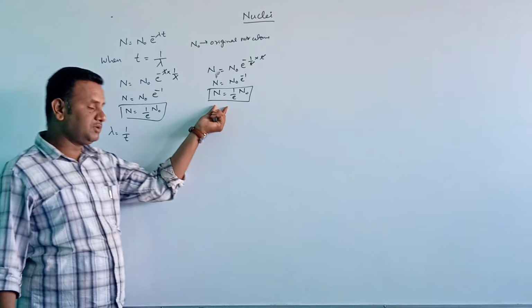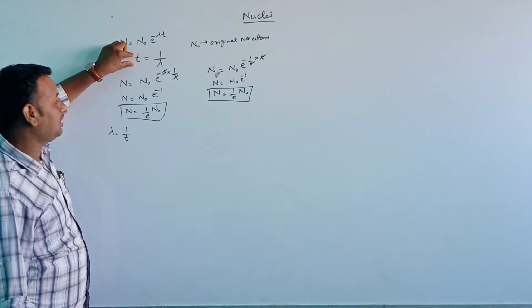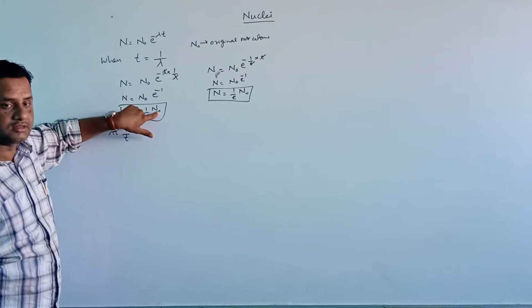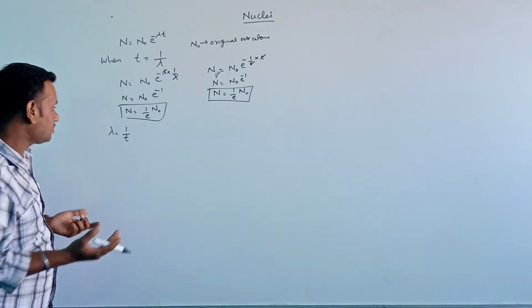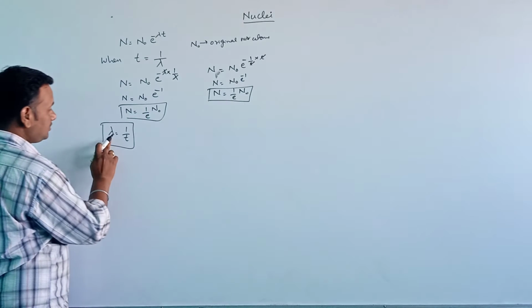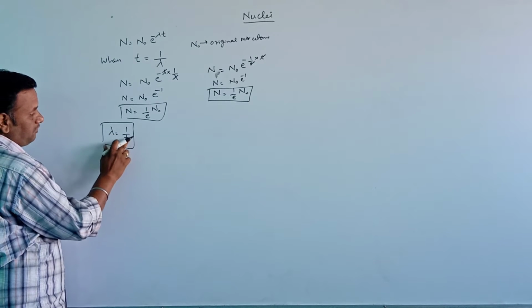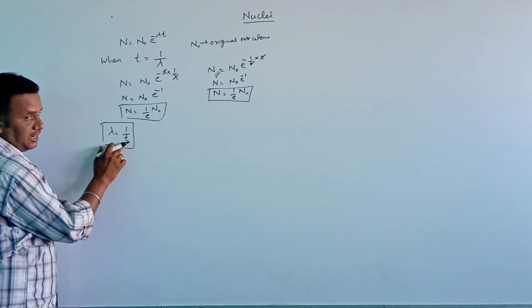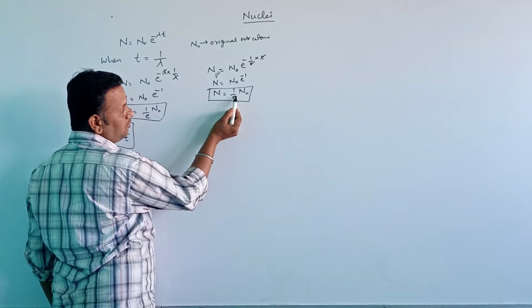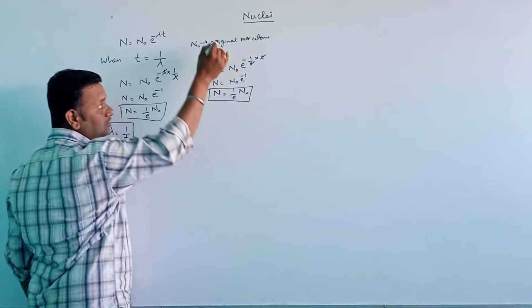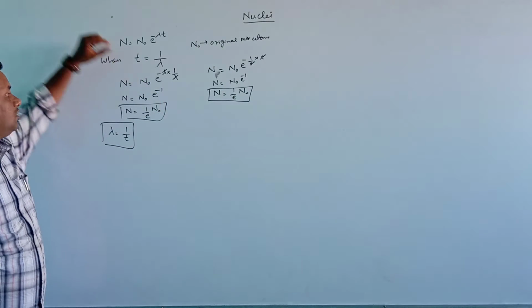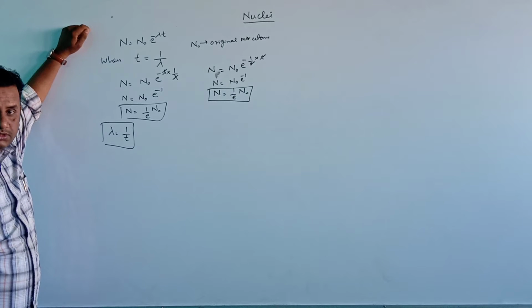This expression is telling us that at this time, the number of atoms N is equal to 1 by e times the initial number of atoms, and I am defining the decay constant accordingly. The decay constant is defined as the reciprocal of the time during which the number of atoms remaining is equal to 1 by e times the initial number of atoms. So this is all about the law of radioactive decay.